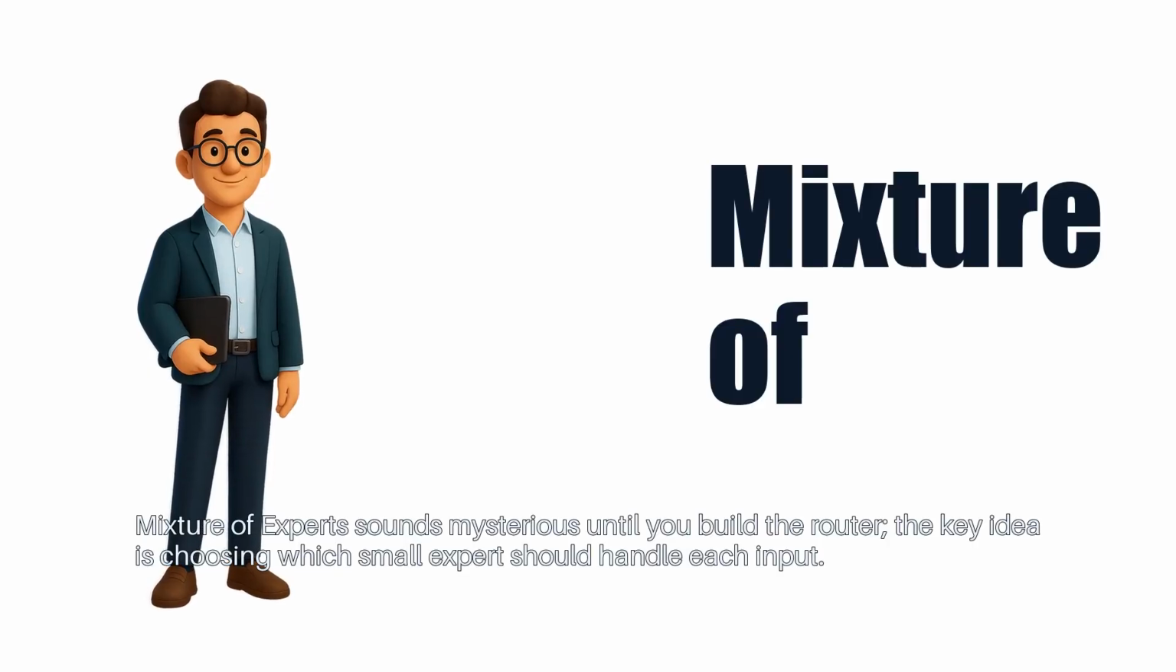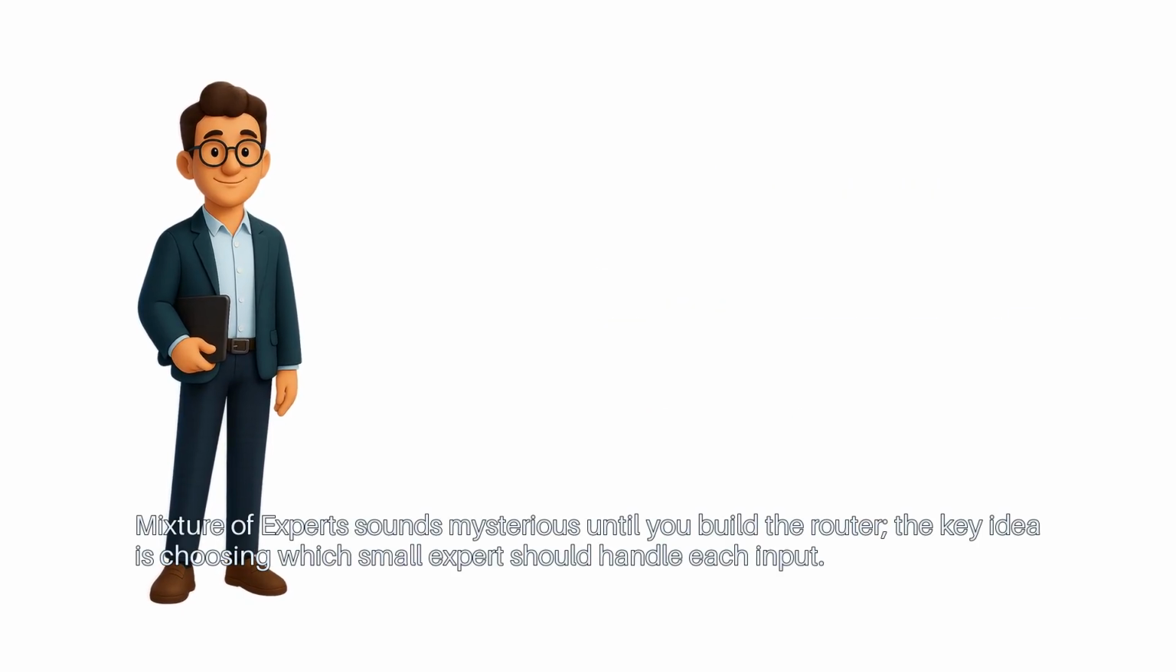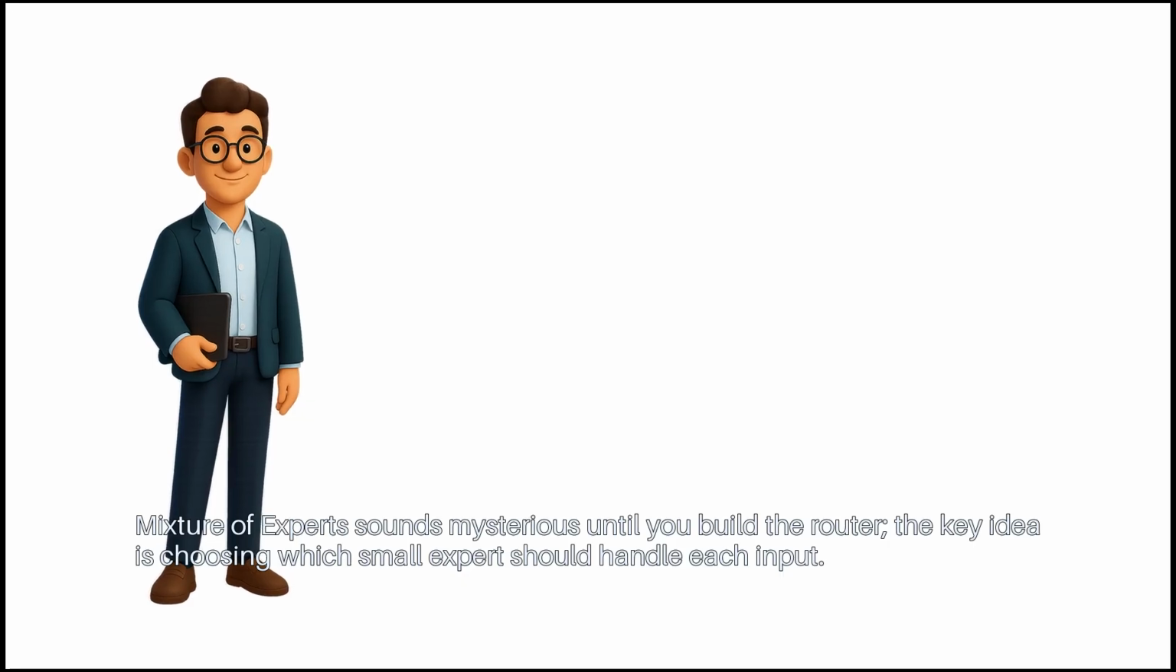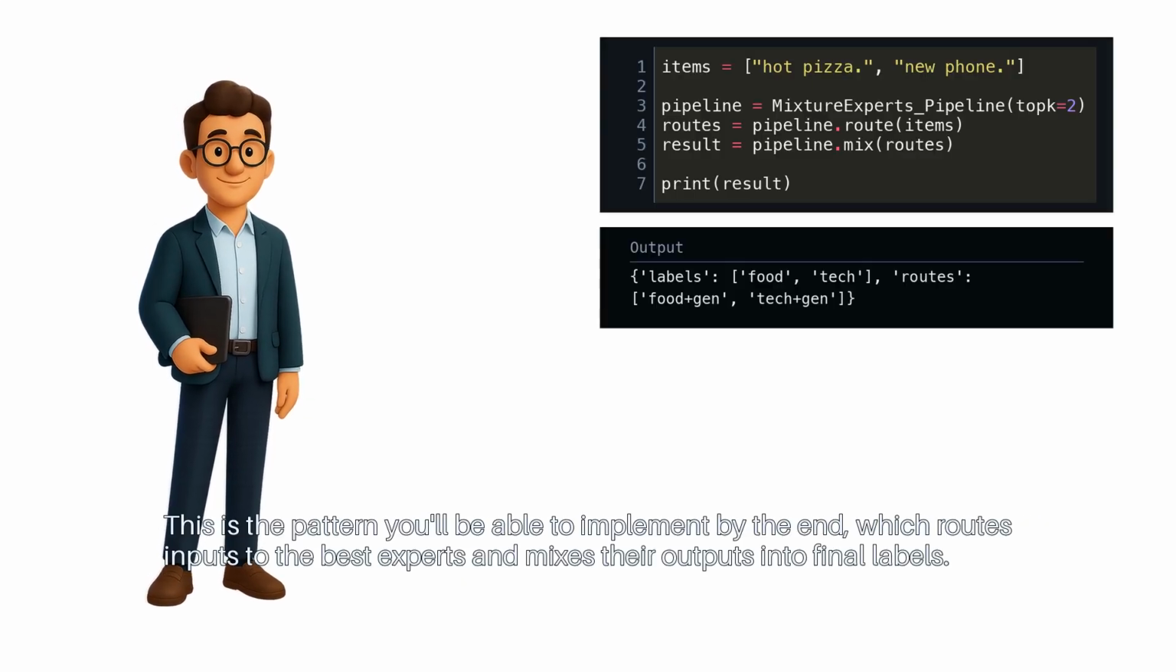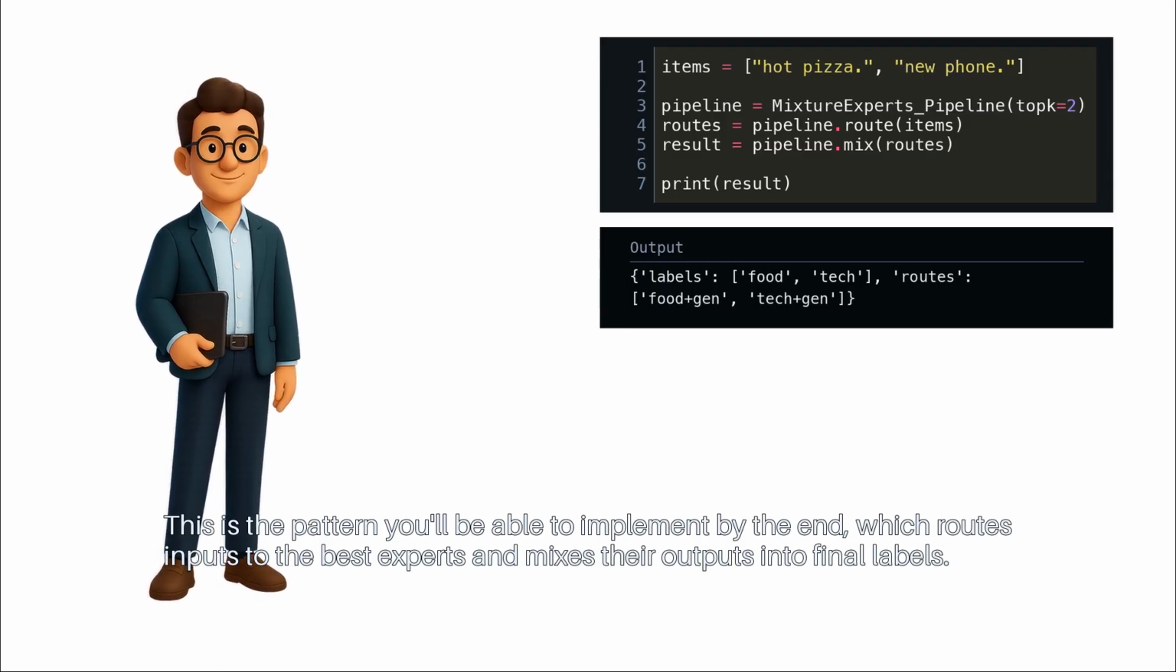Mixture of experts sounds mysterious until you build the router. The key idea is choosing which small expert should handle each input. This is the pattern you'll be able to implement by the end, which routes inputs to the best experts and mixes their outputs into final labels.